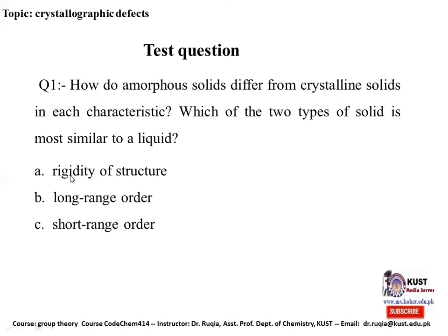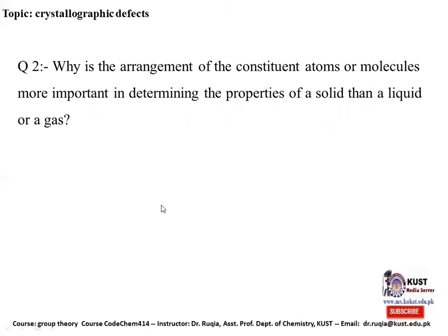The answer: the rigidity of the structure, long range order and short range order. Which of the two characteristics do the amorphous solids differ from the crystalline solid? Why is the arrangement of the constituent atoms or molecules more important in determining the properties of a solid than a liquid?